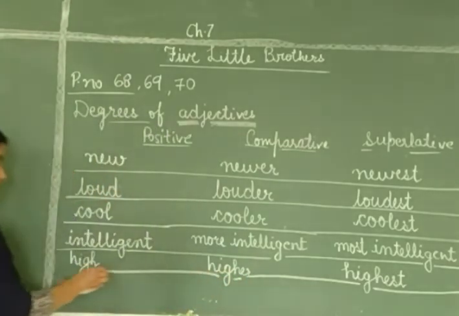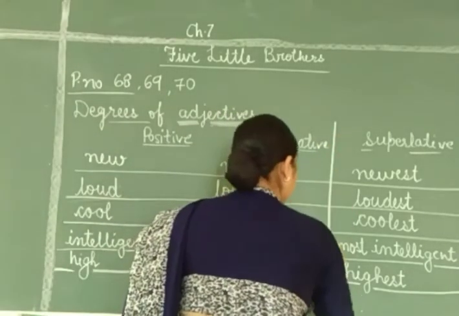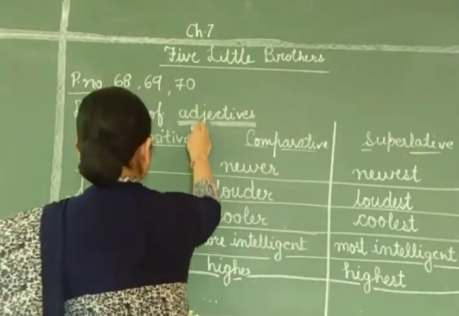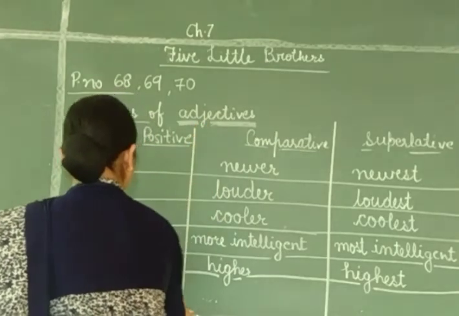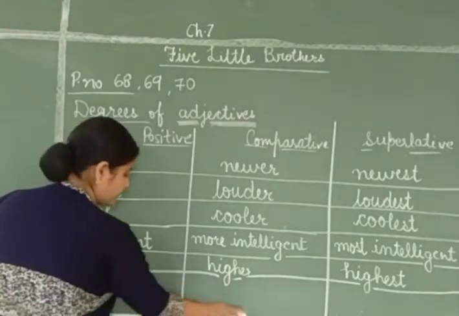The next two are, I hope this is legible. You can read the letters. The next one is dash, dash, warmest.